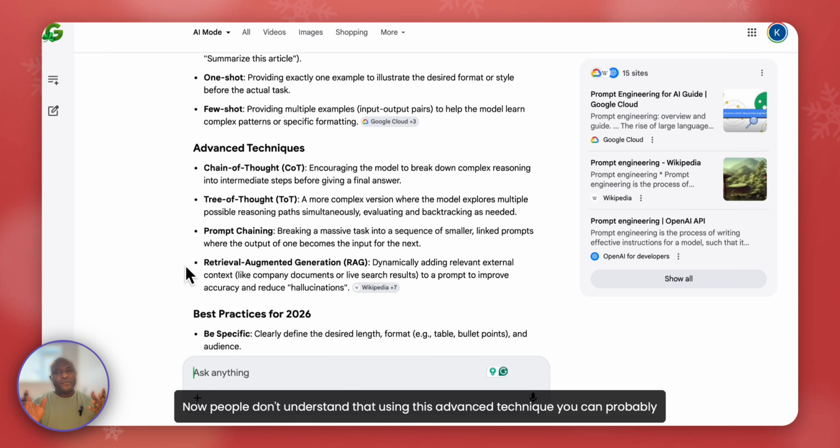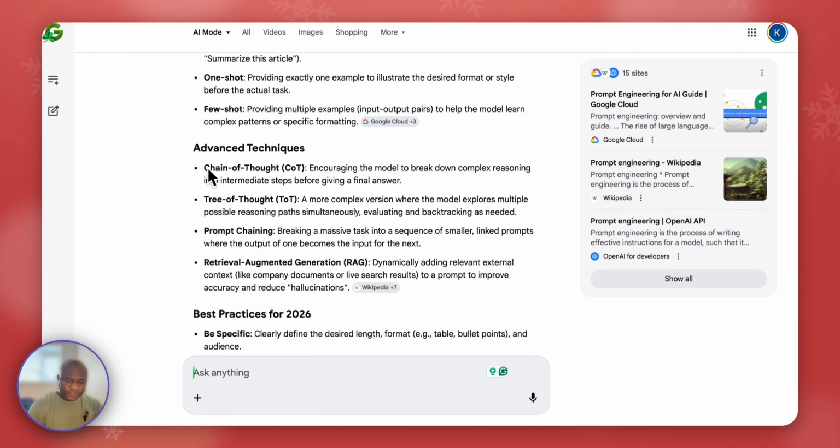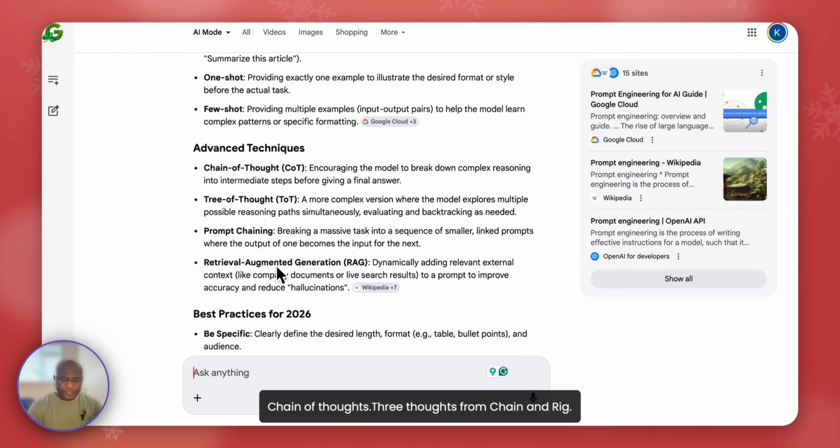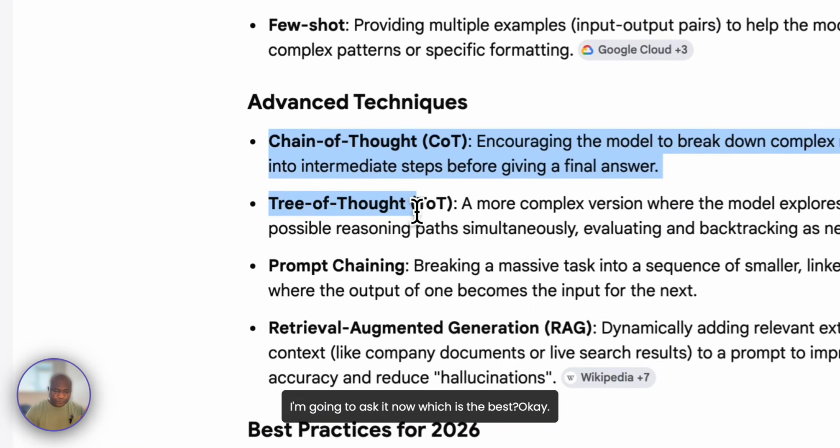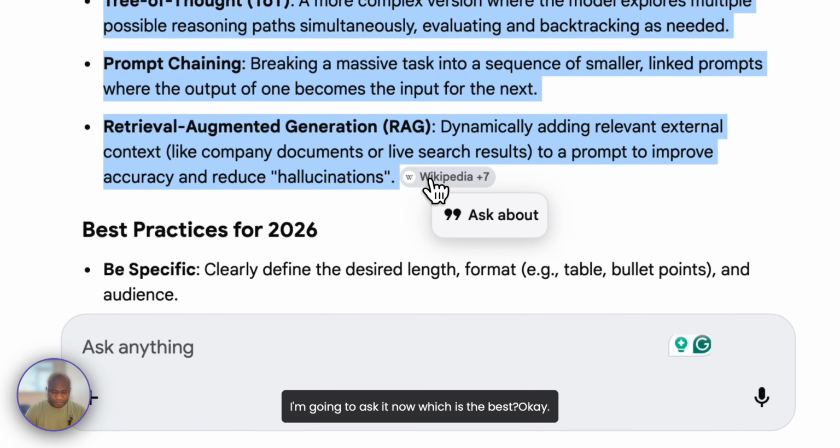Now, people don't understand that using this advanced technique, you can probably predict, well, almost predict the score of the gameplay of a particular team. I'm going to be showing you live how we go about it. Now, our focus here are chain of thought, prompt chain, and RAG. I'm going to ask it now, which is the best?